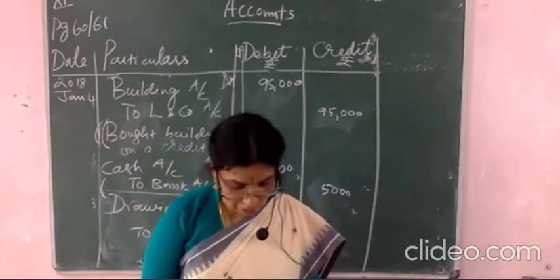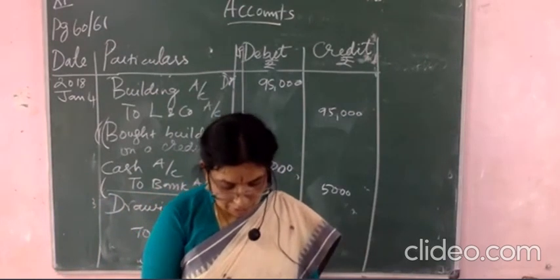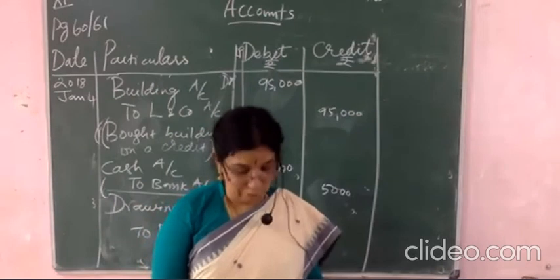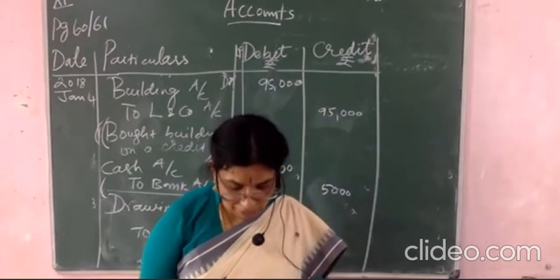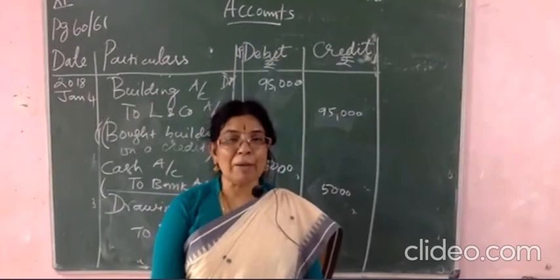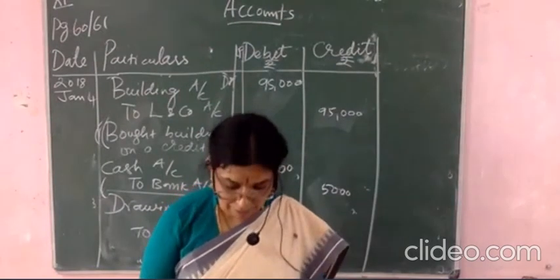This one you see on 7th date, towels given as charity. Charity is debiting. So we are crediting the purchases. What we are doing? We are crediting the purchases.